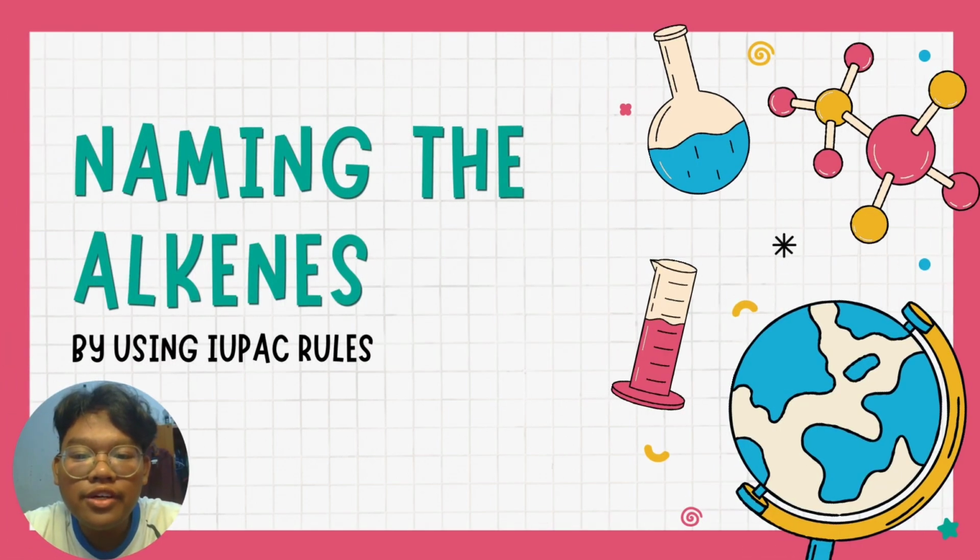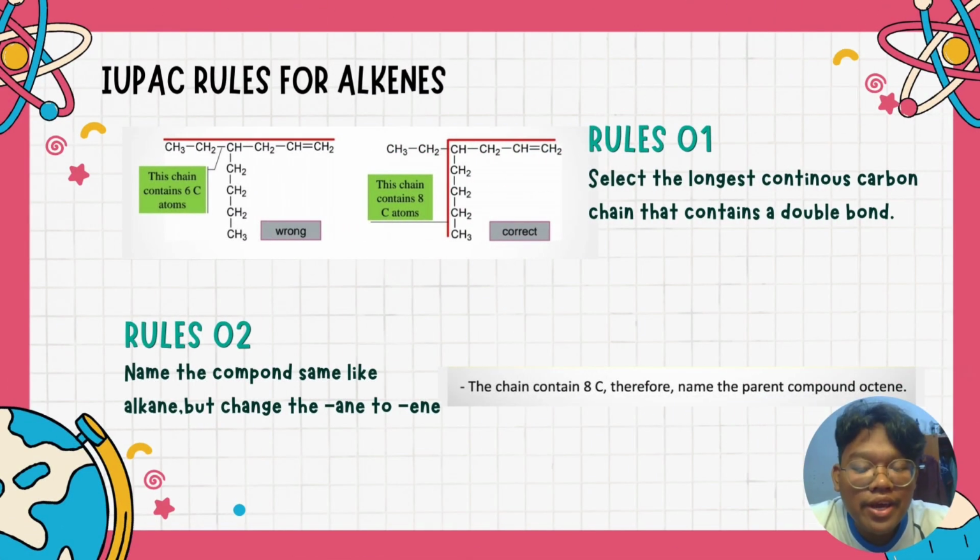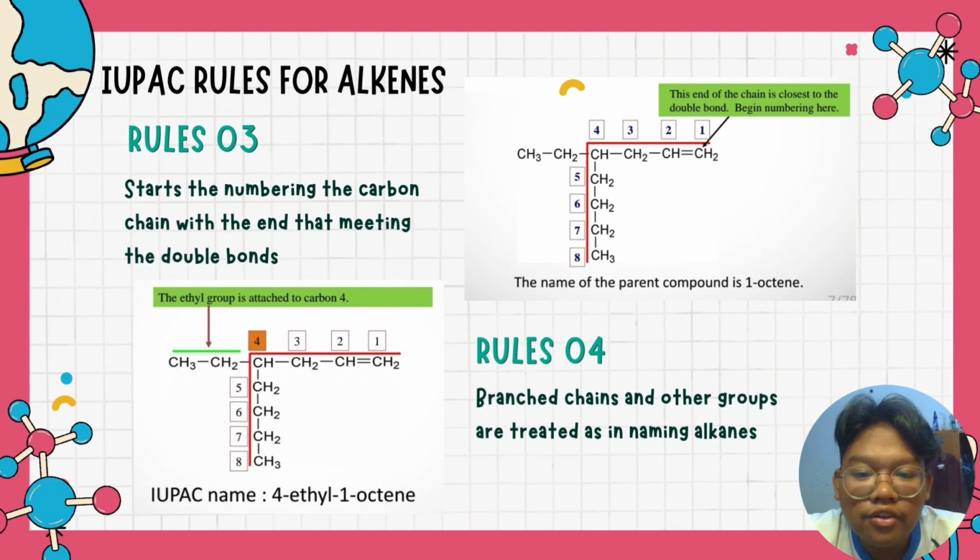Next, I will explain how to name alkenes according to the IUPAC rules. For the first rule, we need to select the longest continuous carbon chain that contains a double bond. For the second rule, we name the compound the same as an alkane, but we change the -ane to -ene at the end of the name. For rule number 3, we start numbering the carbon chain from the end nearest the double bond. The last rule, rule number 4, is that branched chains and other groups are treated the same as when naming alkanes.